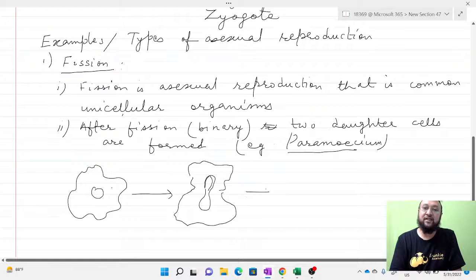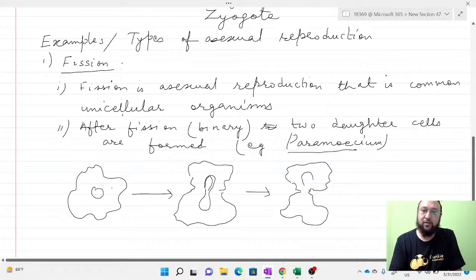It will be more constricted, and the cell will be almost completely divided. The nucleus will be divided, and in the next stage two new daughter cells will be formed.